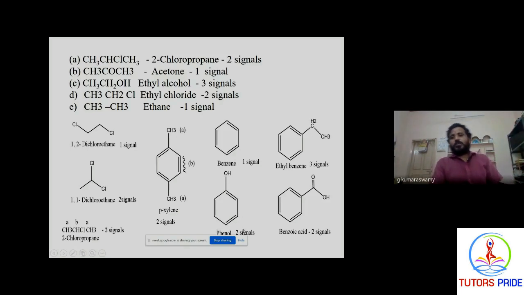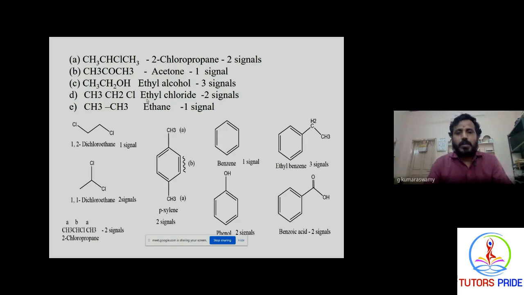So here you will get 2 signals. And coming to here, it is also chlorine, and this CH and CH3. CH3 gives one kind of signal, this CH gives another kind of signal. So in this you will get 2 signals. The CH3, CH3 are both in an equal environment, so it gives only 1 signal. Ethyl alcohol gives 3 signals because CH2 is different, CH3 is different, OH is different. It gives 3 signals. So based on the number of protons, the proton environment is very important.